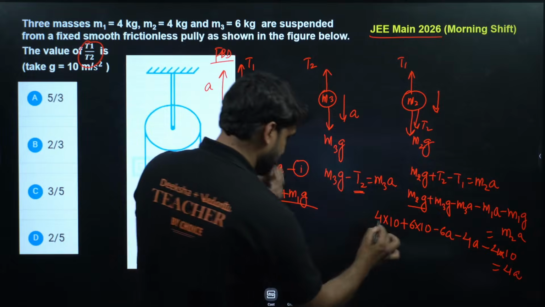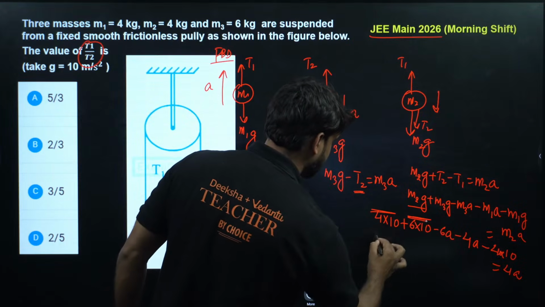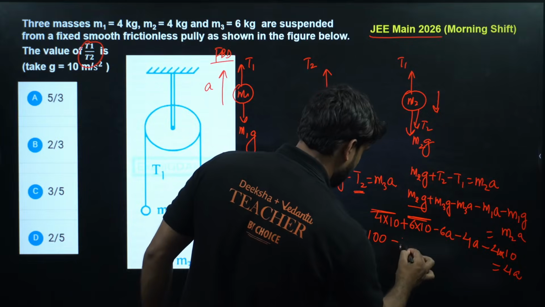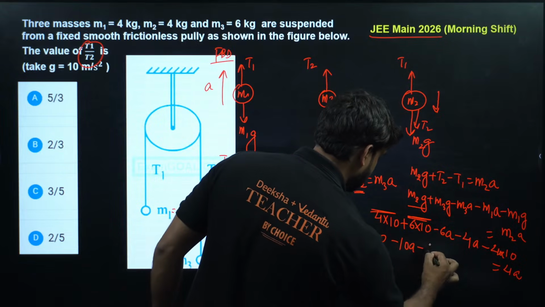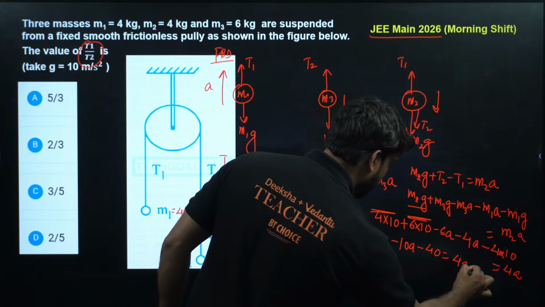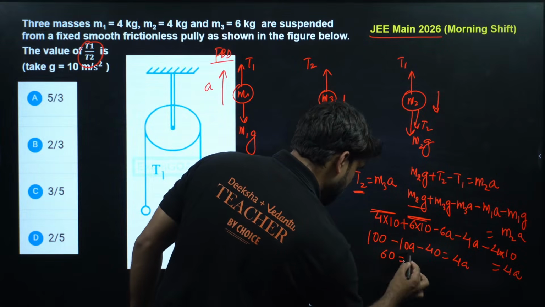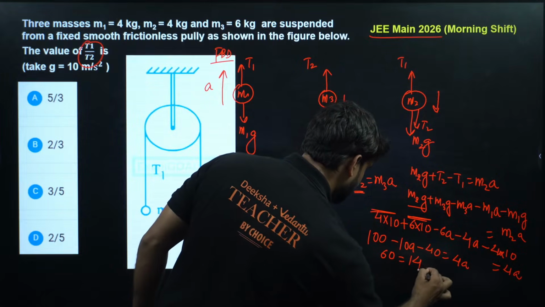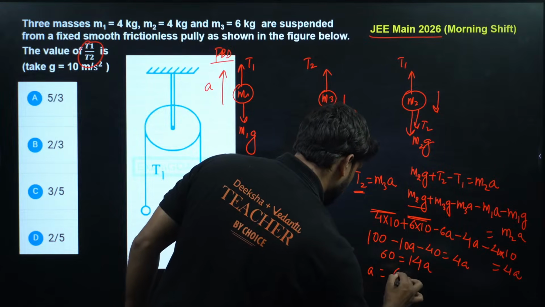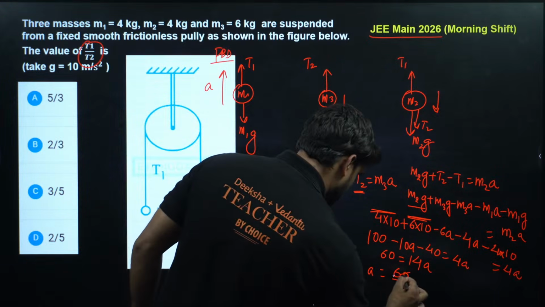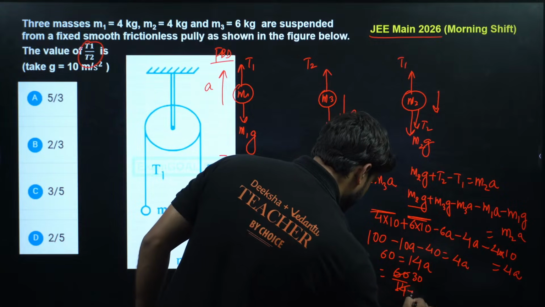Now we can solve this. 40 plus 60 is 100, minus 6A minus 4A, this will be 10A, minus 40 is equal to 4A. So 100 minus 40 will be 60, and this 10A will go there, so it is 14A. So A will be equal to 60 by 14, which is equal to 30 divided by 7.